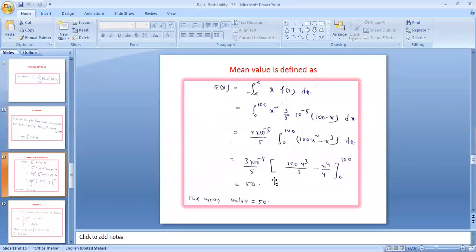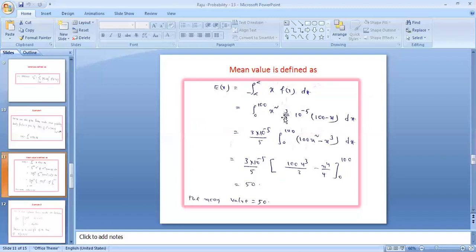The limits are given, 0 to 100, and the integrand is x square times 3 by 5 times 10 power minus 5 times (100 minus x) dx. So x into x means x square.